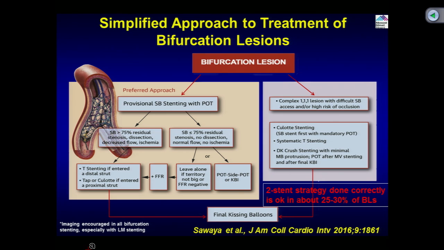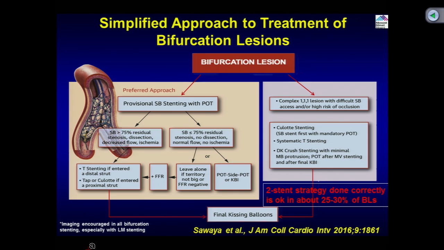So, key is that if you have less than 75%, you can leave it alone, and you can do FFR and may just dilate the proximal area. But if you have a significant obstruction of the side branch with the dissection and ischemic EKG changes, you better do a two-stent technique. In my opinion, the TAP technique is very good, but learning from the data, maybe the culotte is okay also.